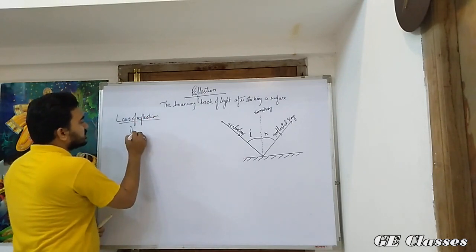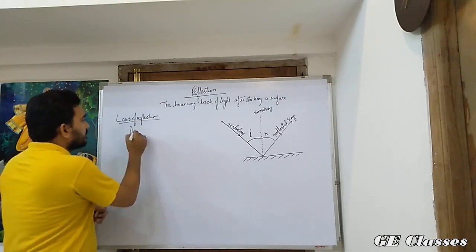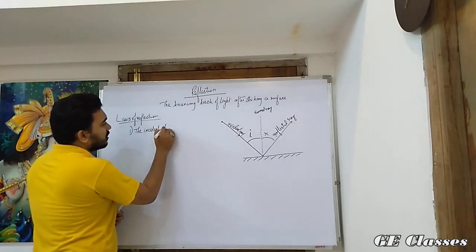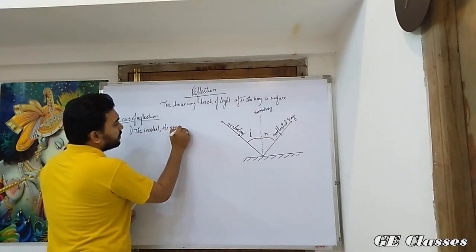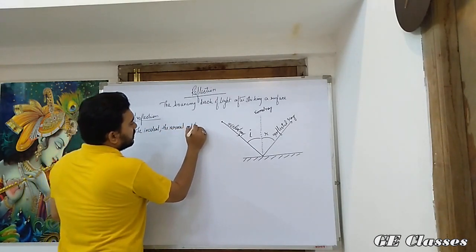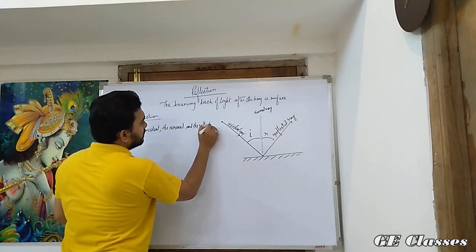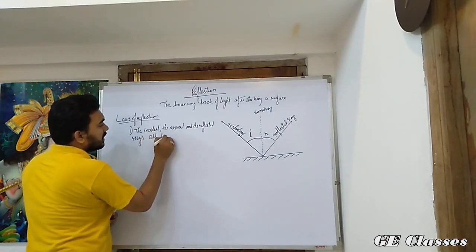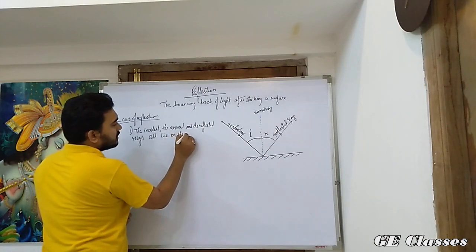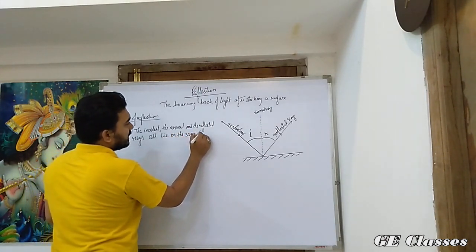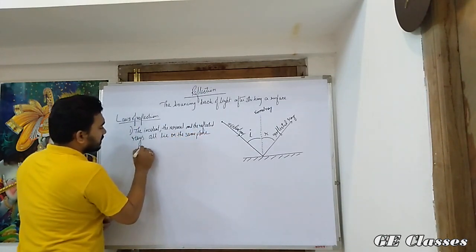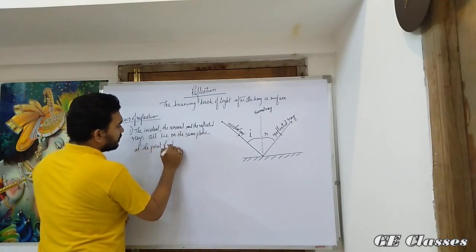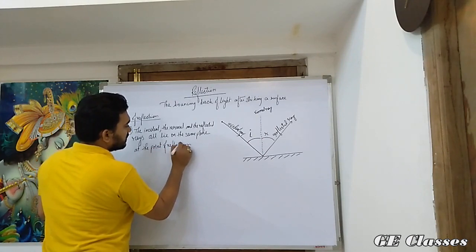The first one states that the incident, the normal and the reflected rays all lie on the same plane at the point of reflection.